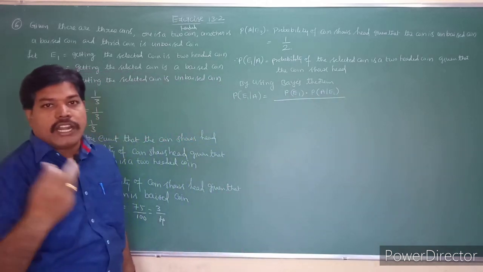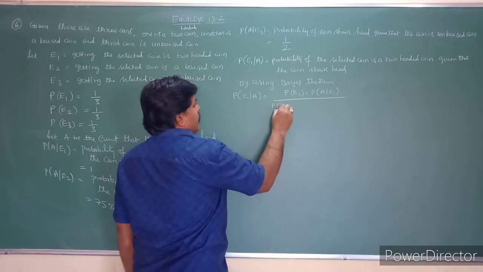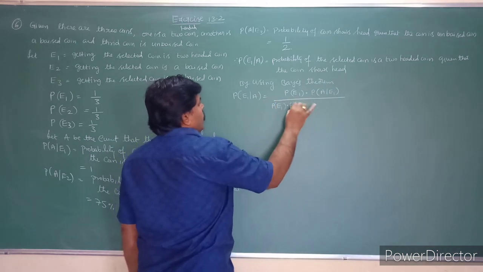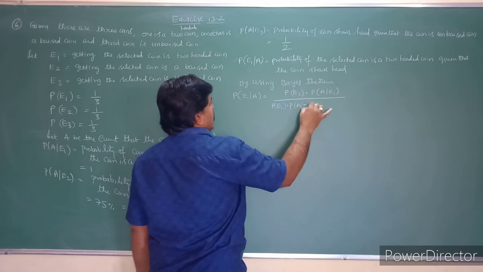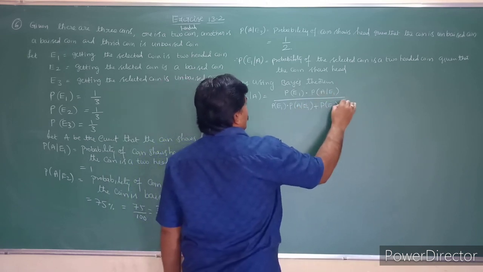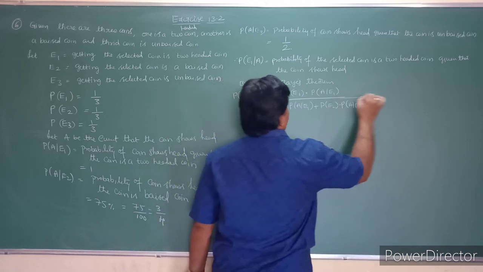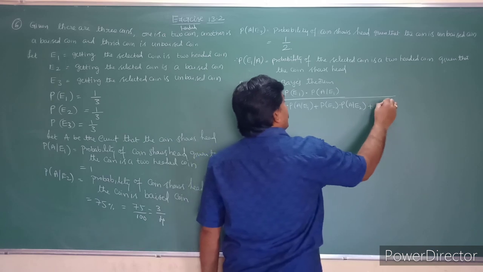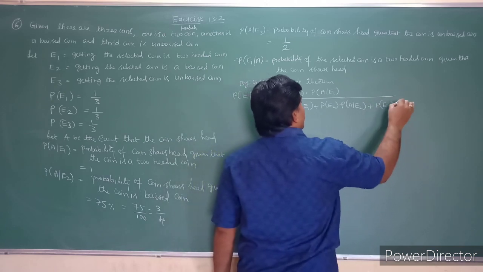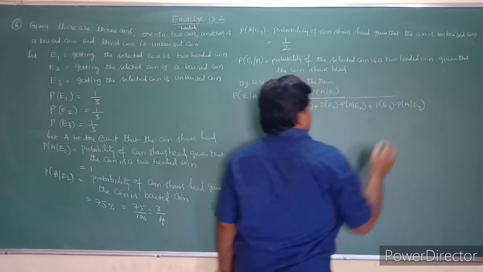Here we have three events, so we write: probability of E1 into probability of A given E1, plus probability of E2 into probability of A given E2, plus probability of E3 into probability of A given E3.